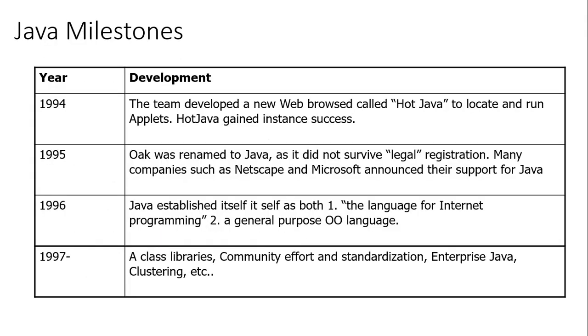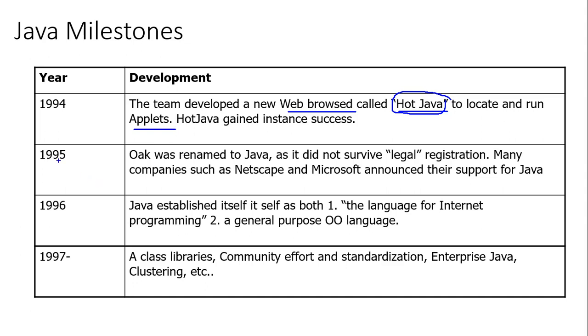In 1994, they created a web browser called Hot Java. Now, what is a browser if you don't know? You have your Firefox, you have your Chrome, you have your Internet Explorer or Opera. All of them are web browsers. They allow you to see the web content. So in olden days, they demonstrated one browser called Hot Java, that allows us to run the applet.